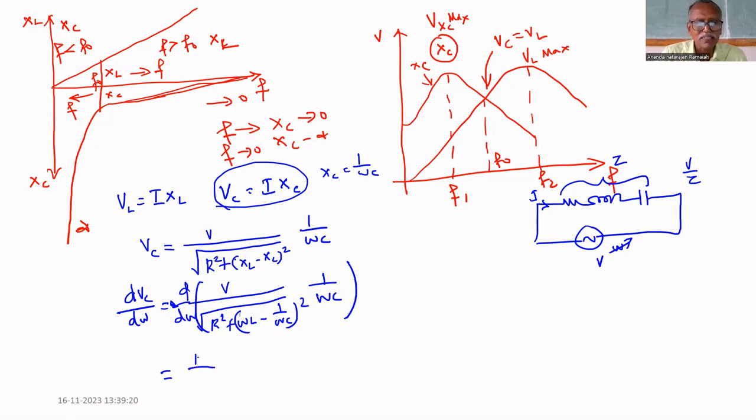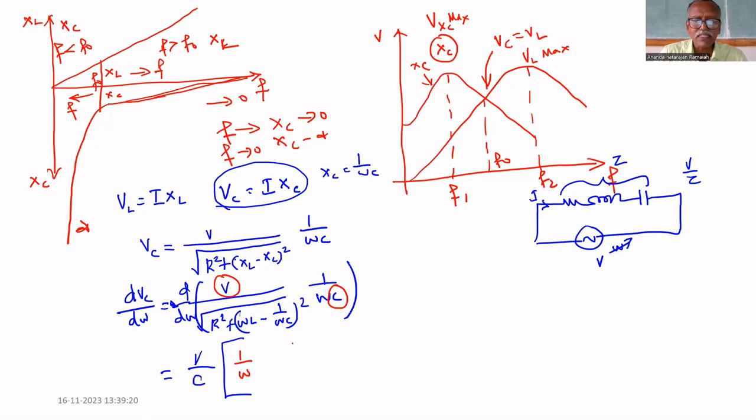V and C are constants. That's why let us take them out. V and C: the C is constant and V is constant. That's why let us take them outside, V by C. The remaining thing, 1 by omega, let us keep as such.